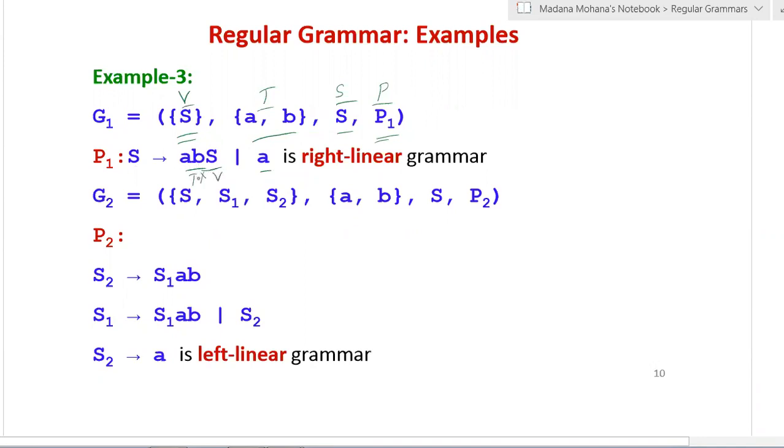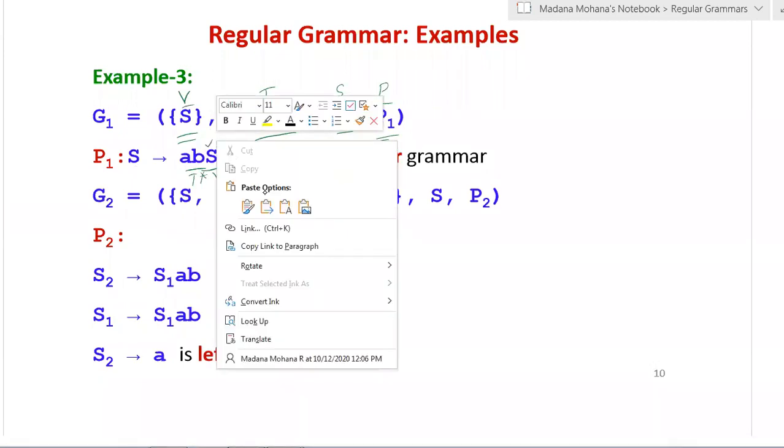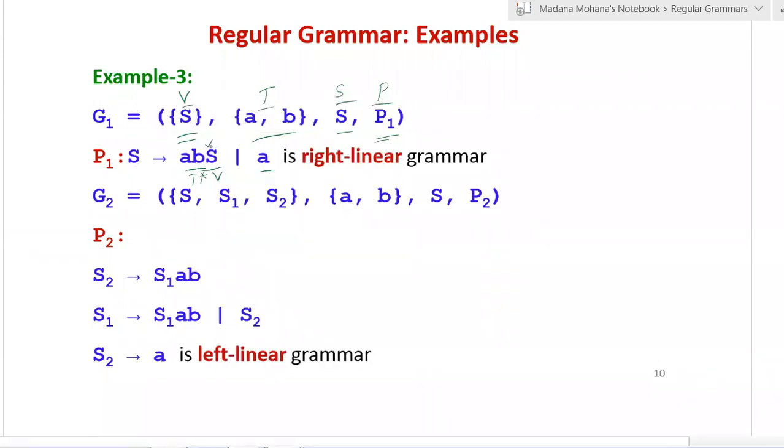Now you can see here the variable is placed on the right hand side of the terminals. Then another production is a single terminal. Therefore, based on the position of the variable only, you can identify whether it is right linear or left linear. Here, the position of the variable is towards the right side of the string of terminals. Therefore, this is right linear grammar.